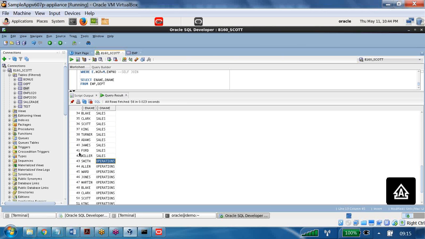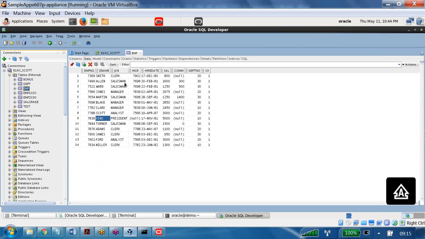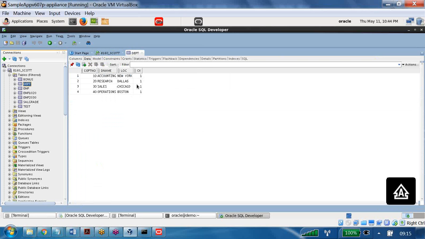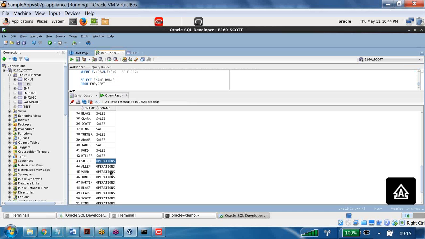Actually, we know clearly Smith belongs to the department called 20. The corresponding name of 20 is what? Research. So Smith actually belongs to research. That record is right. The remaining records are wrong. It is giving all possibilities of the data. There is nothing but Cartesian product data.